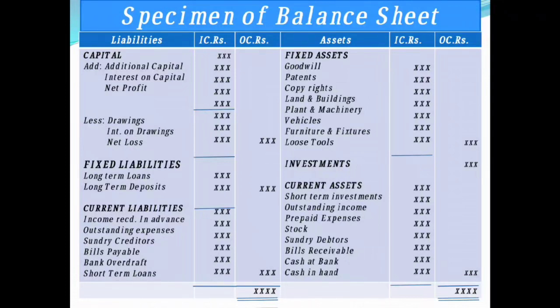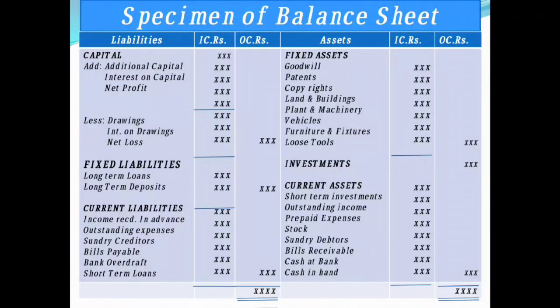Okay, then fixed liabilities means long term liabilities, long term loans or long term deposits. Okay, long term borrowings it is. Then next you have current liabilities: incomes received in advance, outstanding expenses, creditors, bills payable, bank overdraft and short term loans all lie under current liabilities, meaning which you have to pay within a short period. Long term liabilities means you will have more than 1 year to repay that amount.